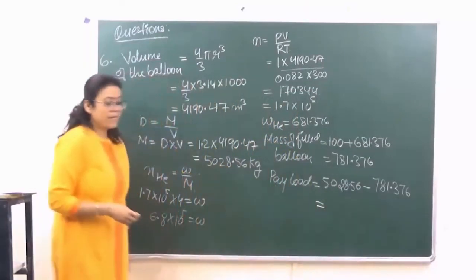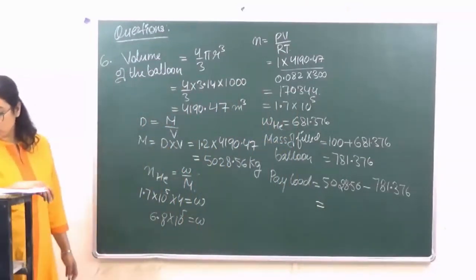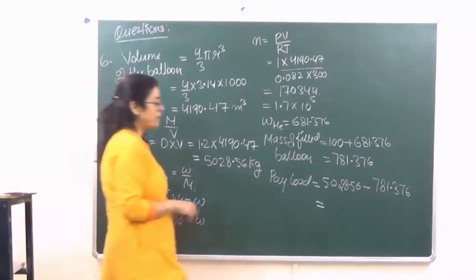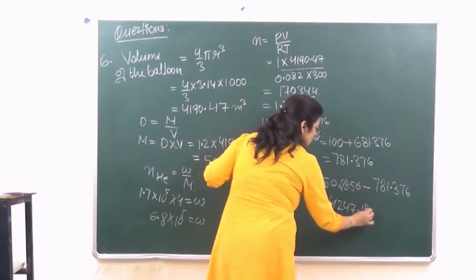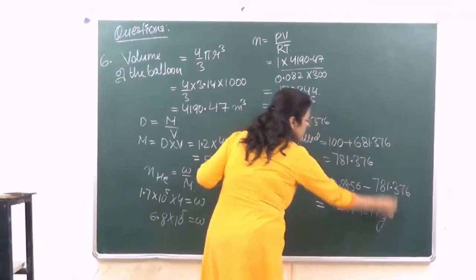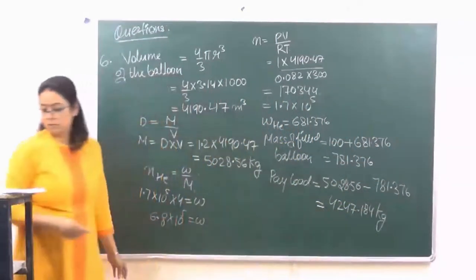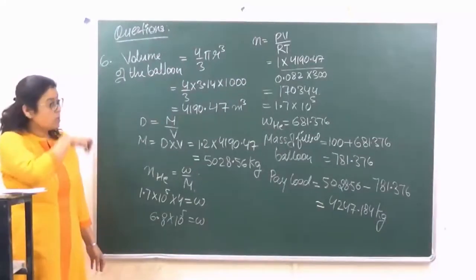Right? So when we calculate this, the answer is coming to 4247.184. This is going to be the payload.